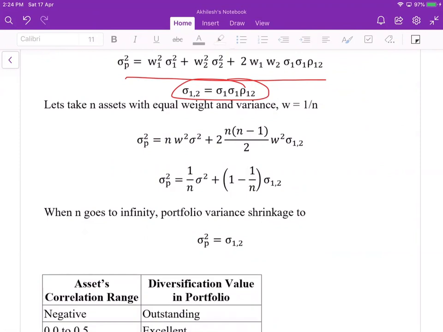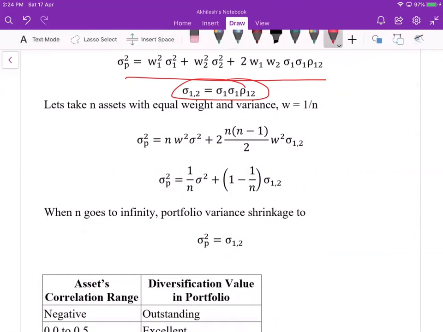When we have equal weight, each has weight 1 upon n, and also suppose they have equal variance for simplicity. Then you can see the square term. This is the variance term. For two assets we have two terms, for n assets we will have n terms. That's why you have n into w square sigma square. And this comes from this term.